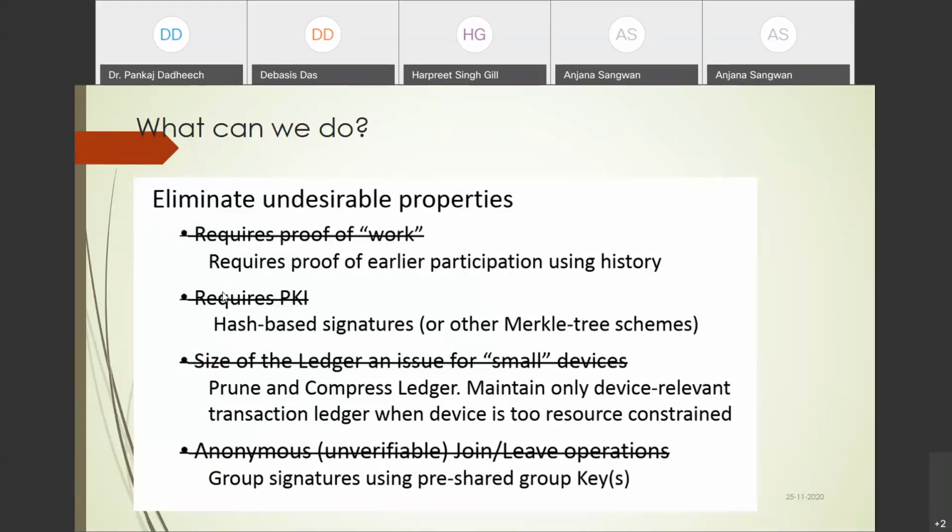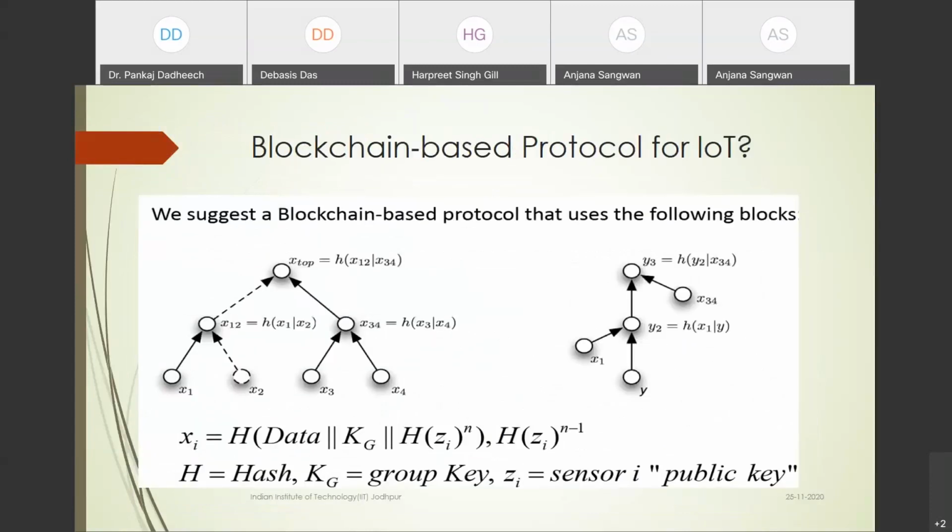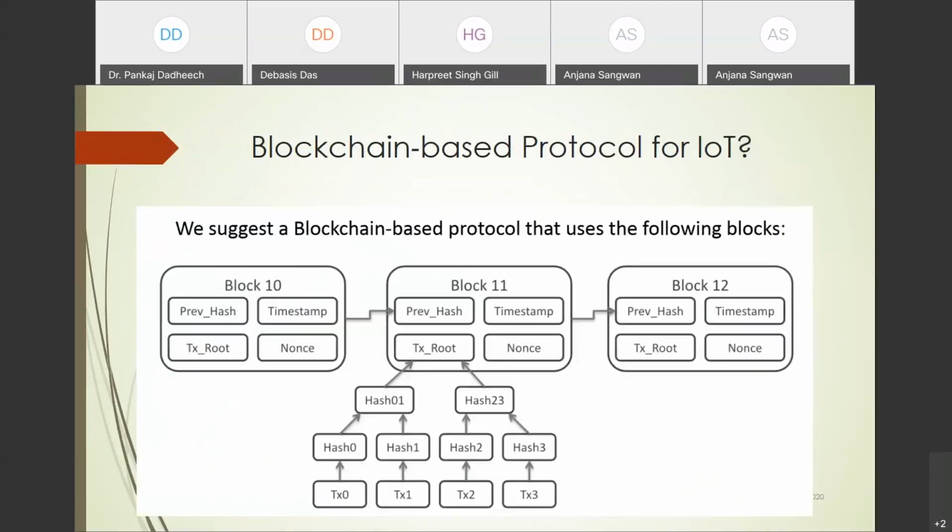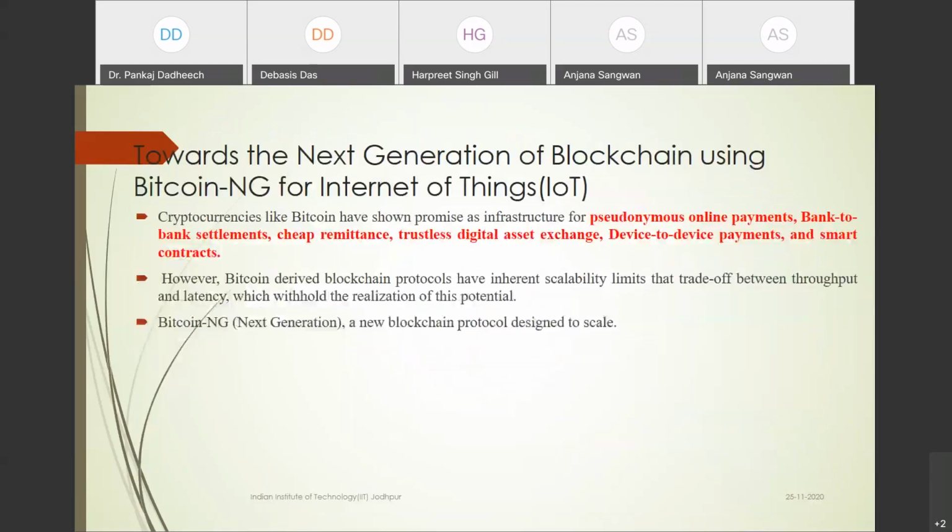And here we use a group signature in the case of anonymity and join and leave operations. The group signature uses a pre-shared group key. So using these modifications, it will work in the case of IoT devices. When you modify this, then your blockchain will work for your IoT devices and also satisfy all the requirements. This is the hash chain basic concept. Now this is the block and all these operations.